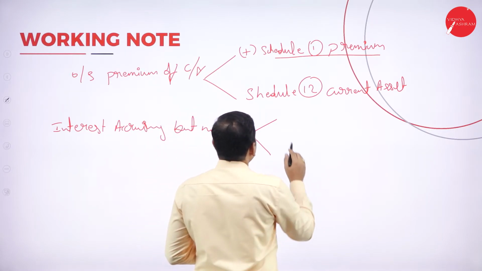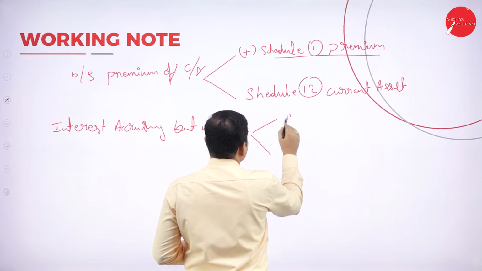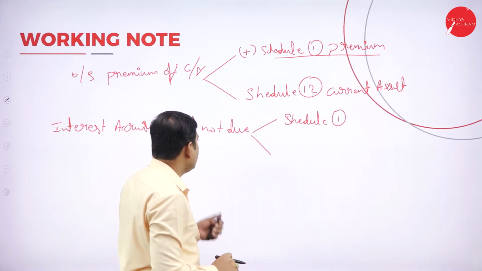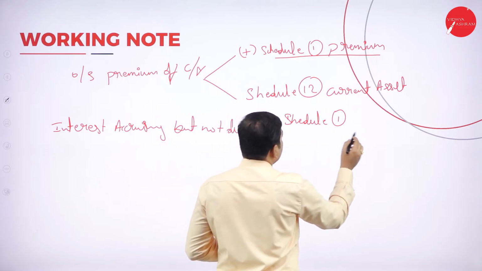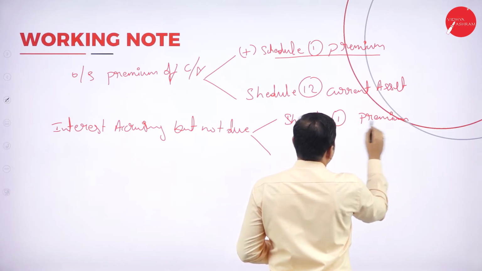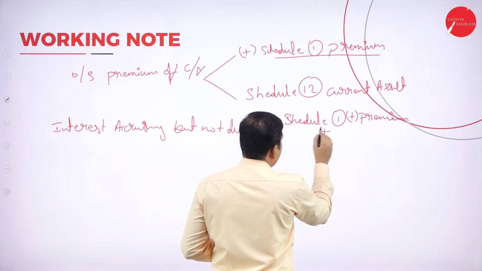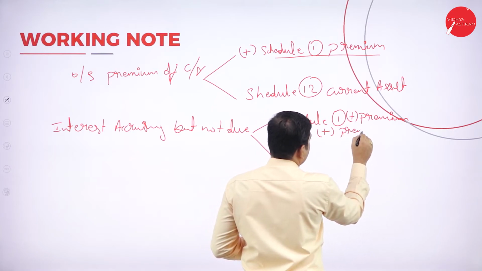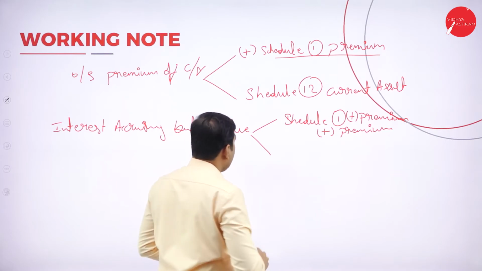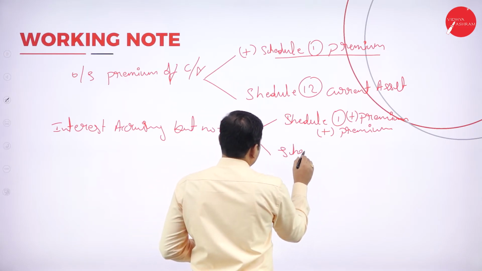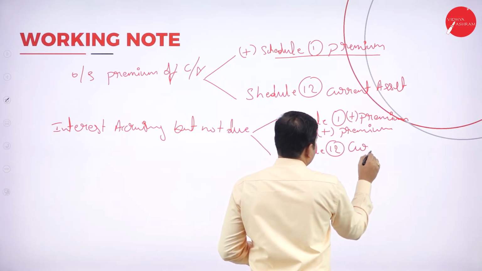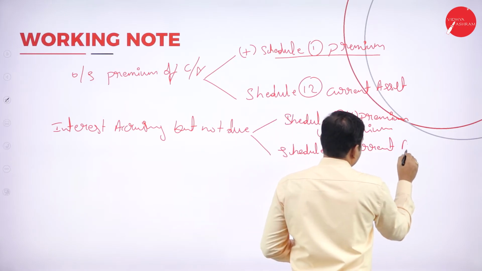So show it in schedule number 1 premium. Add to the premium. Okay, again schedule number 12, current assets.